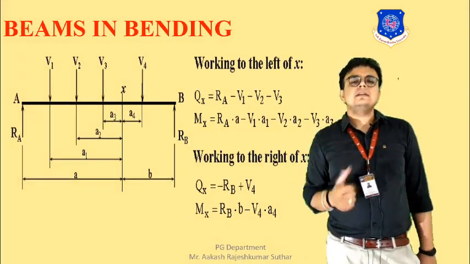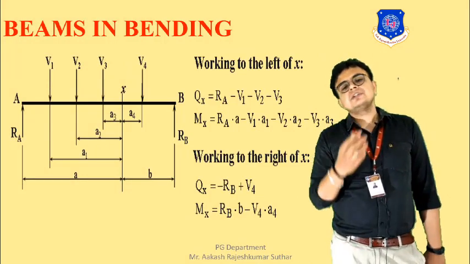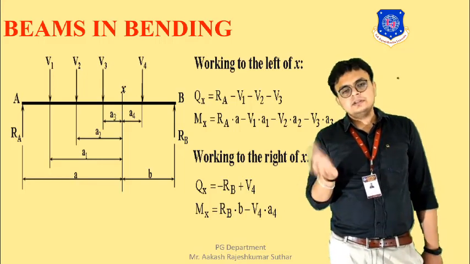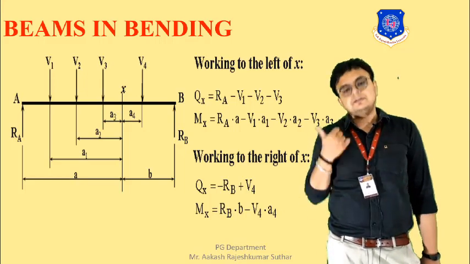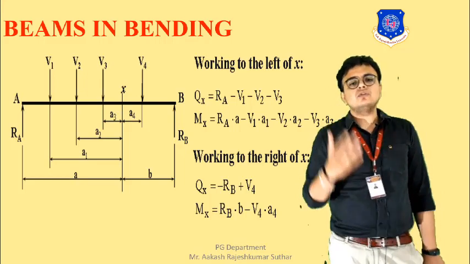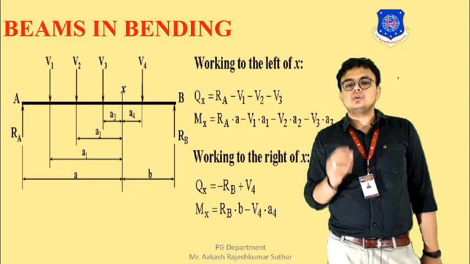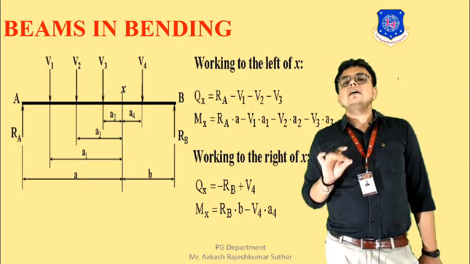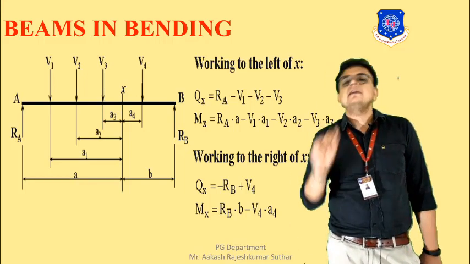You can see over here that we have the span A and B, over which we have a cross section XX. On the left hand side of X we have V1, V2 and V3, and on the right side of X we have V4. So working on the left side of X, if we want to find the shear force at X, then it will be equal to RA, the reaction at A, minus all the loads: RA minus V1 minus V2.